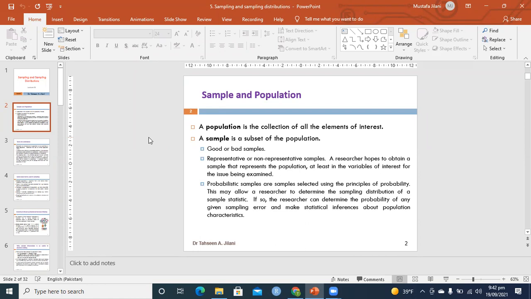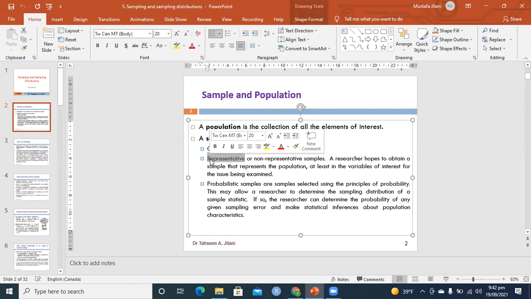But there is another alternative way, which is called sampling. Sampling means we collect a representative sample from the population. Representative means the sample nearly represents the same characteristics as the population.